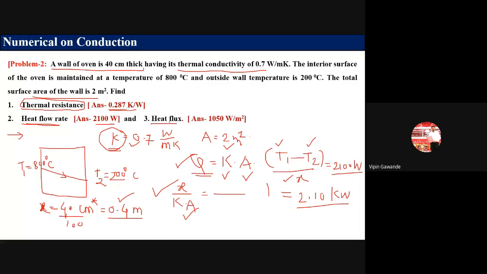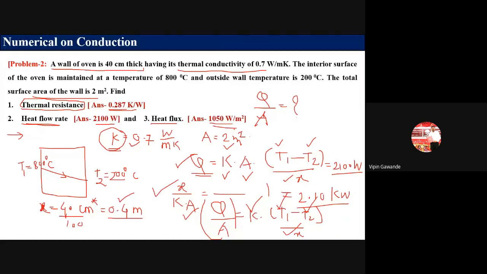Now what is heat flux? Heat flux means the heat transfer divided by area. This is called the heat flux. So how do we calculate it? Q divided by A is equal to K (T1 minus T2) divided by X. K is given in the problem, T1 is known, T2 is known, X is known. Calculate this value and you will get the answer as 1050 watt per meter square.